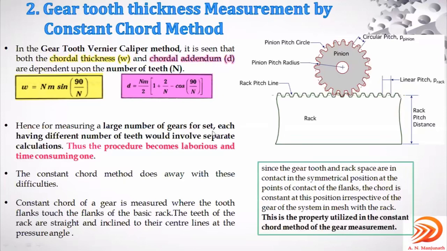This set represents the case where there are two or three gears, or more, with a different number of teeth. So if the number of teeth varies, the value of n changes. A separate calculation needs to be made for a given gear set. If the number of teeth keeps changing for the given gear set, a separate calculation needs to be done.